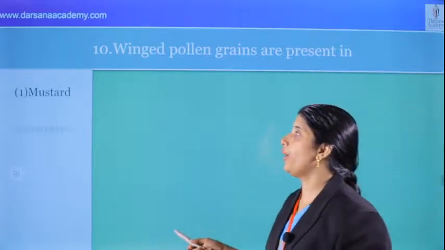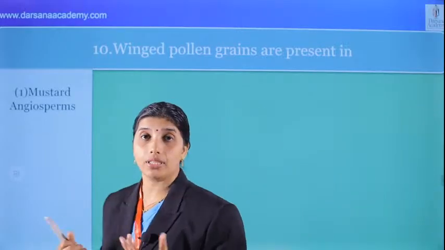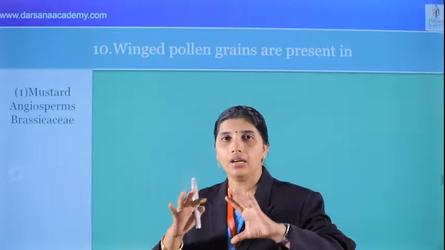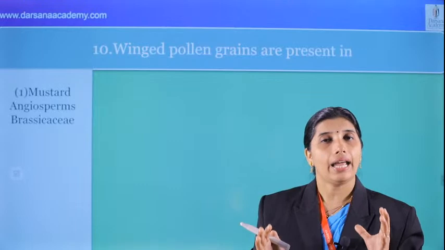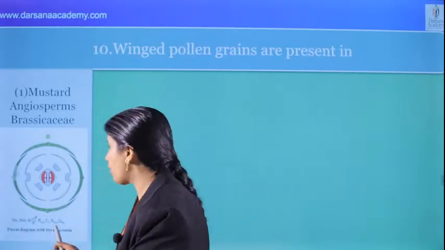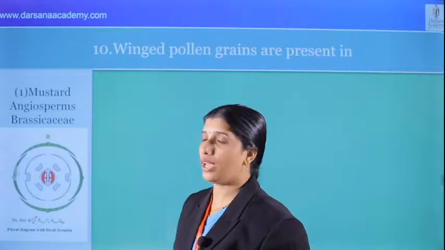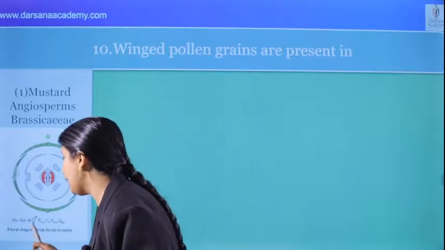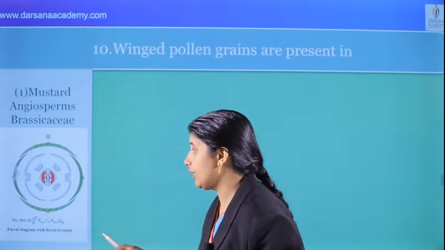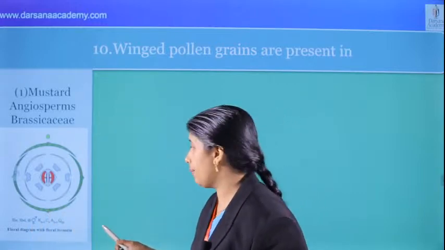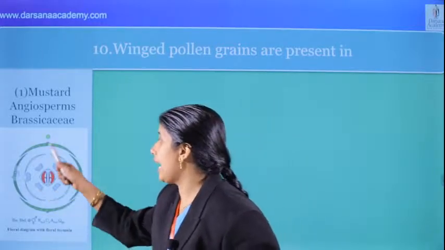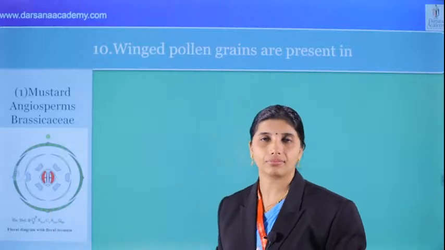Yes, that's a way. Mustards are angiosperms. They come under Brassicaceae. Brassicaceae floral diagram and floral formula are very important. From this floral diagram and floral formula, you have to collect maximum points. There is actinomorphic, bisexual, calyx 2 plus 2, corolla 4, androecium 2 plus 4, didynamous stamens, and gynoecium carpel 2, fused, hypogynous. Very important.